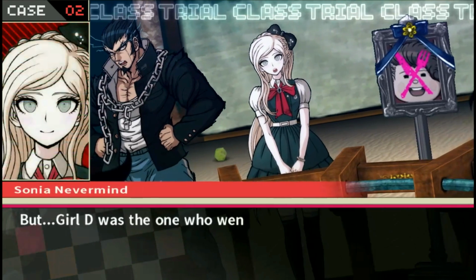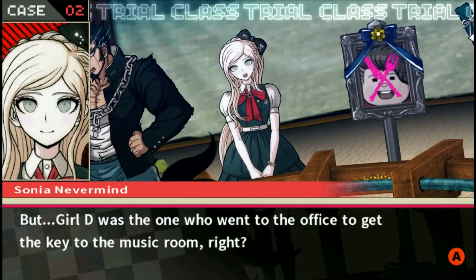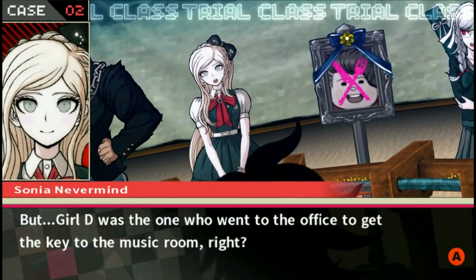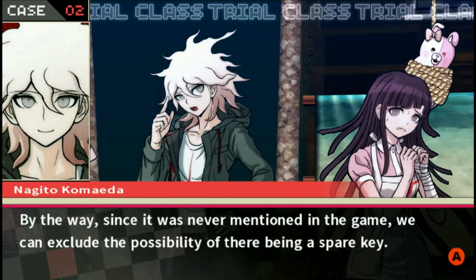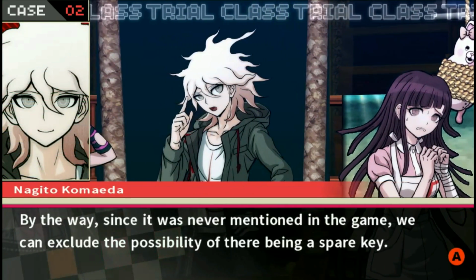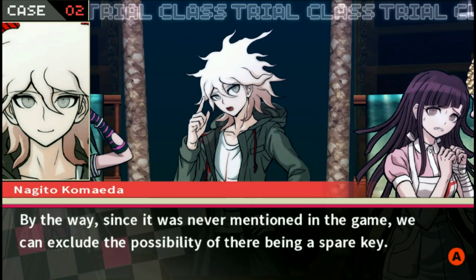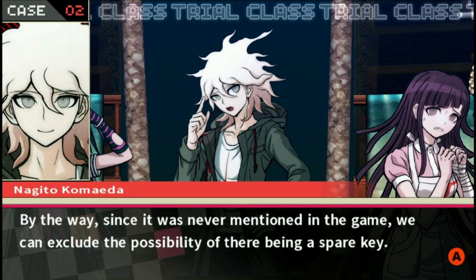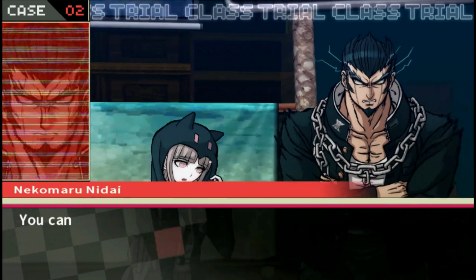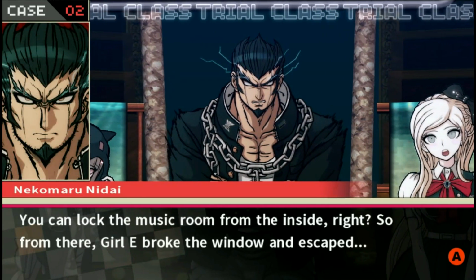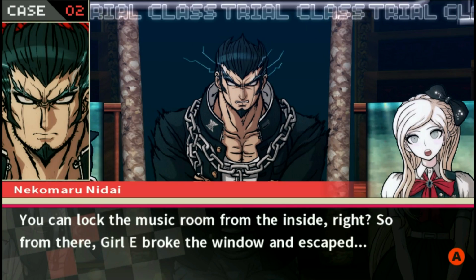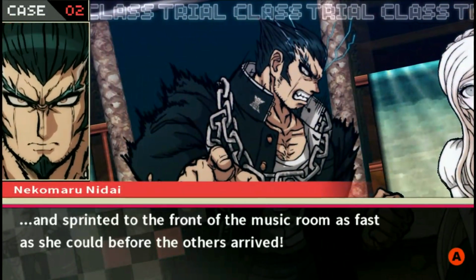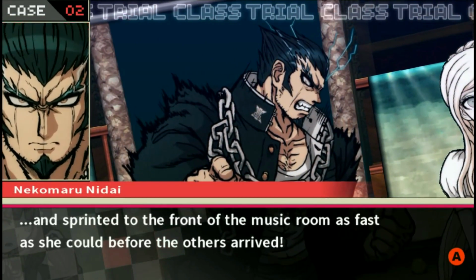That would make sense. But Girl D was the one who went to the office to get the key to the music room, right? So what'd she do? By the way, since it was never mentioned in the game, we can exclude the possibility of there being a spare key. So what happened? You can lock the music room from the inside, right? So from there, Girl E broke the window and escaped, and sprinted to the front of the music room as fast as she could before the others arrived.